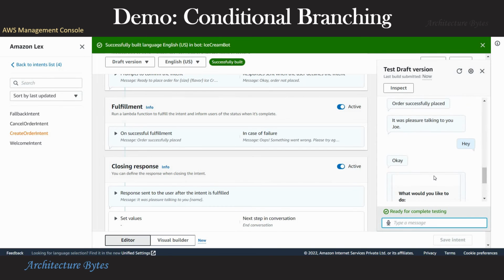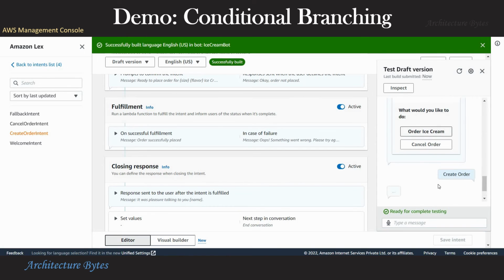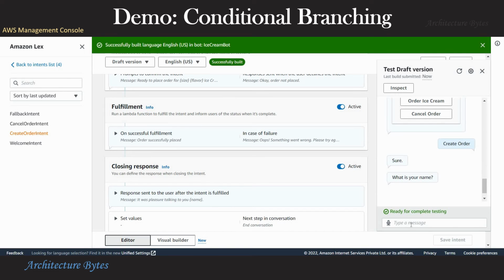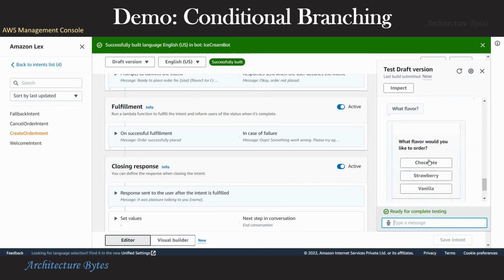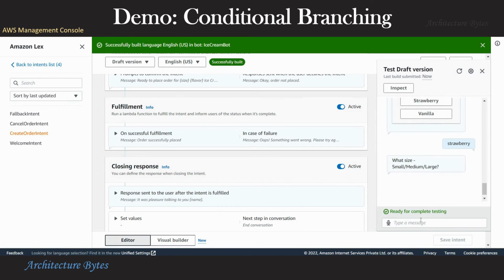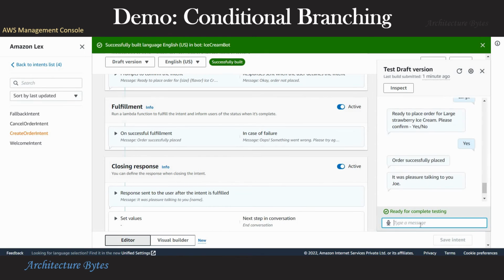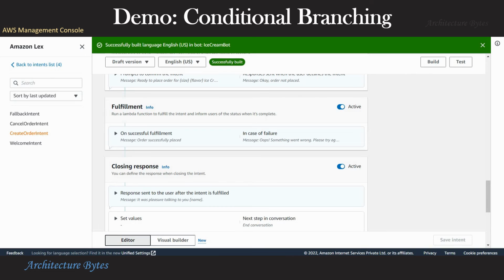Now let's see the default condition part. So here we will not select large chocolate, but we will select something else. So strawberry, large, and see. We did not get the message that there is 10% discount. So this went for the default route. Okay, so this is working on expected lines.